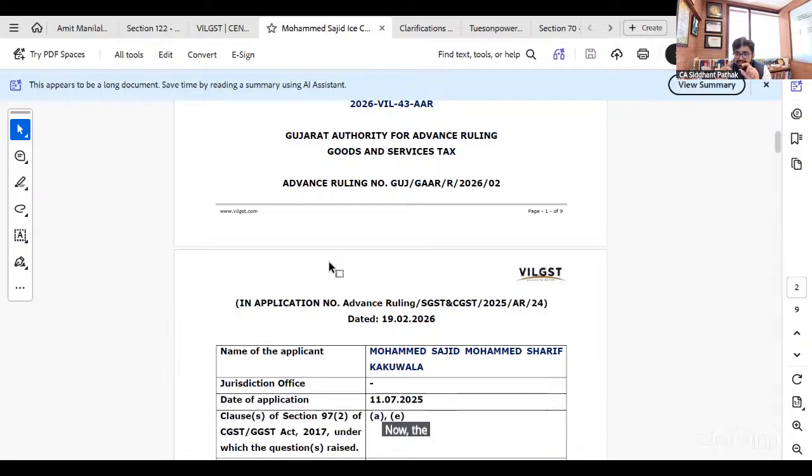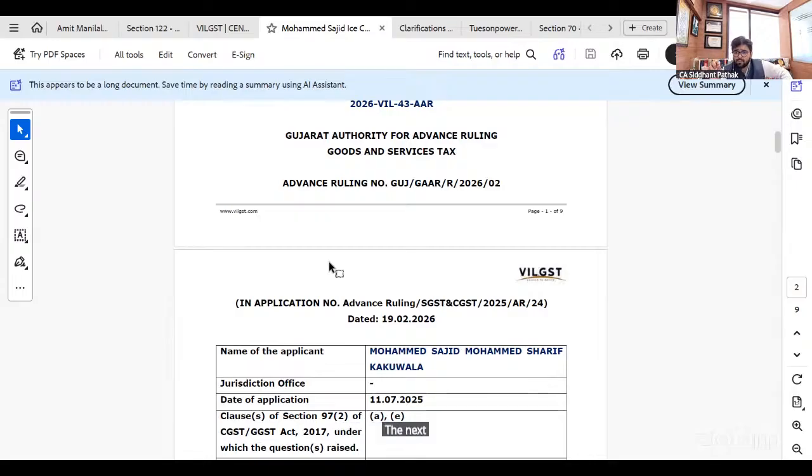The difference is, if you supply restaurant service, then it is taxable at 5% without credit. And if you supply ice cream as goods, earlier it was taxable at 12%, but with effect from 22nd September 2025, it has been made taxable at 5% with ITC, because in goods we are entitled to ITC even at concessional rates. So that was the question.